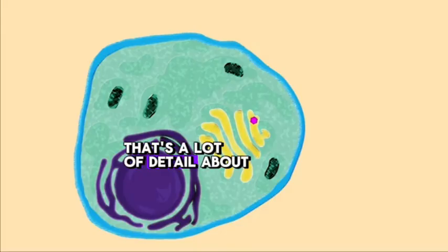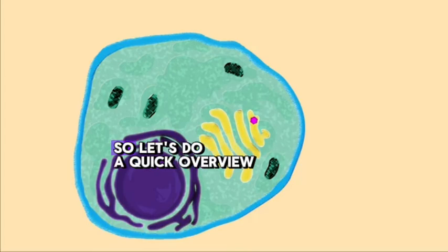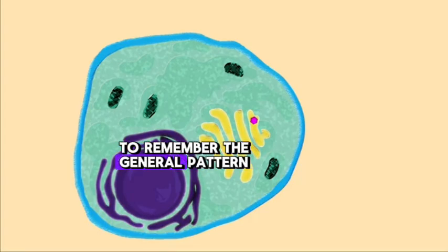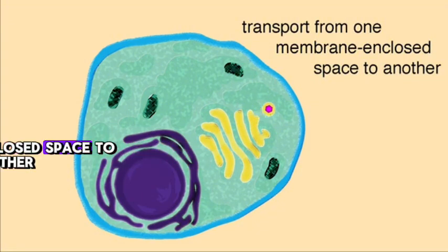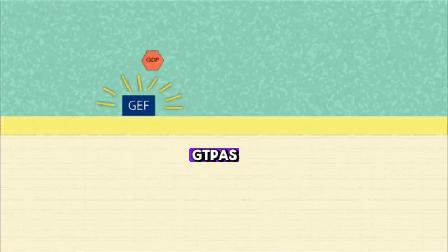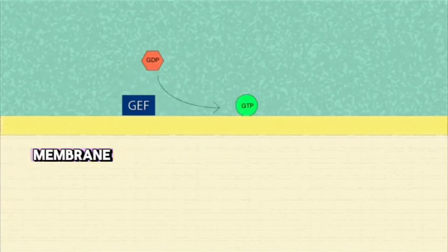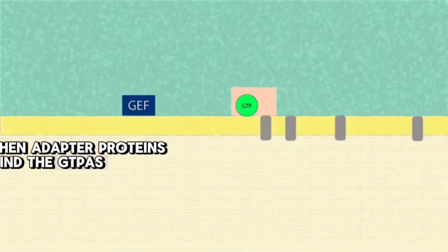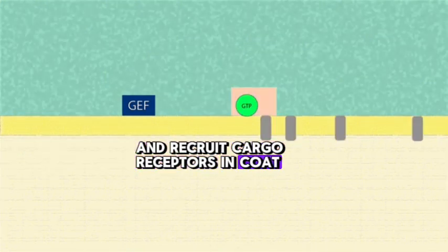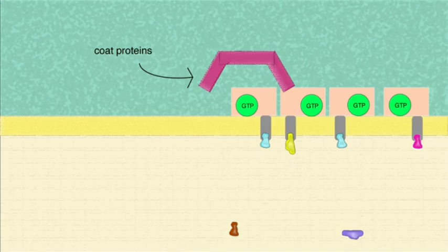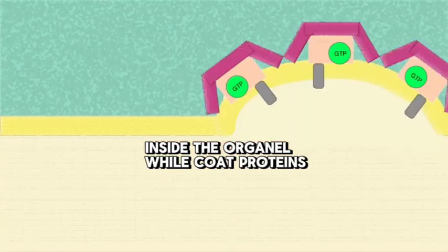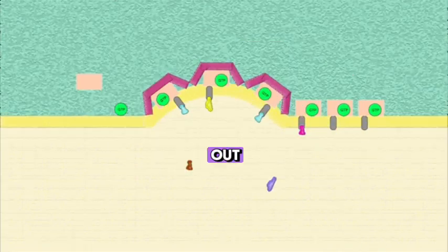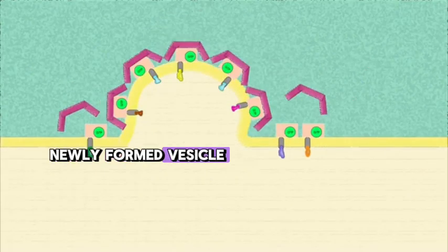That's a lot of detail about the formation of specific vesicles, so let's do a quick overview to remember the general pattern. Vesicles are used to transport cargo from one membrane-enclosed space to another. They form when GEFs in a source membrane interact with small GTPases, causing them to bind to the membrane. Then, adapter proteins bind the GTPase and recruit cargo receptors and coat proteins to the forming vesicle. The receptors cause cargo proteins to accumulate at the membrane inside the organelle, while coat proteins cause the membrane to curve out and eventually bud off in a newly formed vesicle.